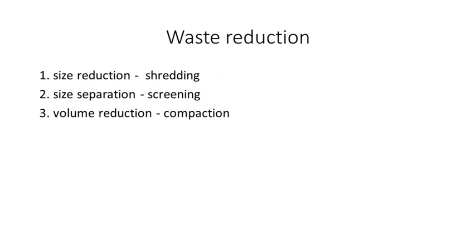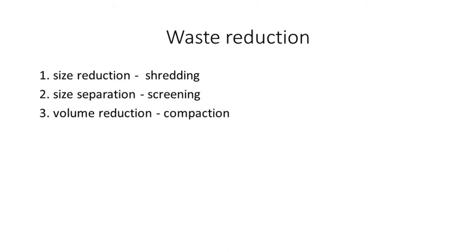Next one is waste reduction. So how to reduce the waste? The first one is size reduction. You can use shredding. Different types of shredders are available. So you can use a shredder and cut that waste into small pieces, and that can reduce the size of the waste and also reduce the volume of the waste. So shredding is one of the measures that you can use for waste reduction. Different types of shredders can be used for that purpose.